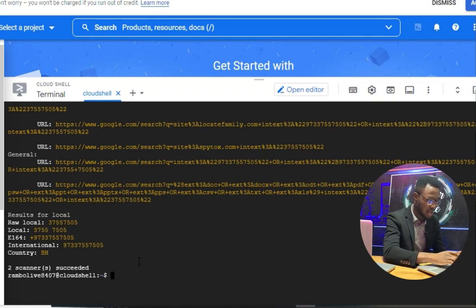So you still do another Docker, then you do run, then -it, right? Then you do -p. You are going to define a port number, and that port number is going to be port 8080, right? Then you do space. Then you call on the tool that we are using, that is sundowndev/phoneinfoga.